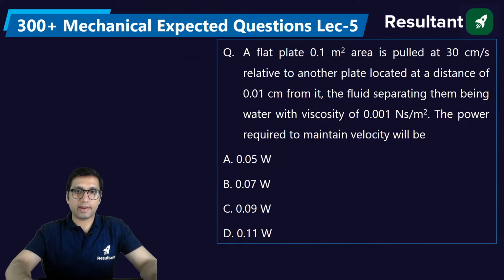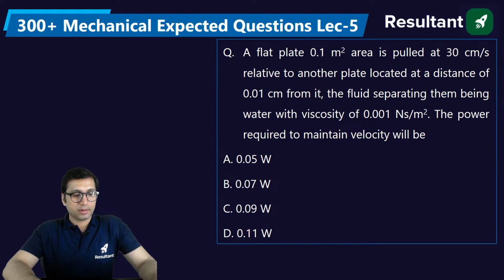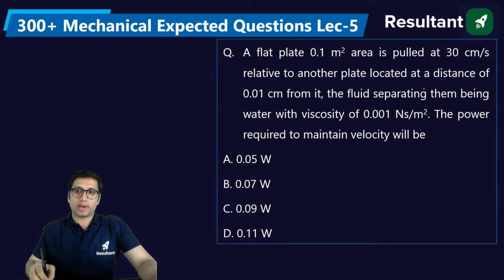Next question: a flat plate of 0.1 meter square area is pulled at 30 centimeter per second relative to another plate located at a distance of 0.01 centimeter from it. If the fluid separating them is water with viscosity of 0.001 Newton second per meter square, the power required to